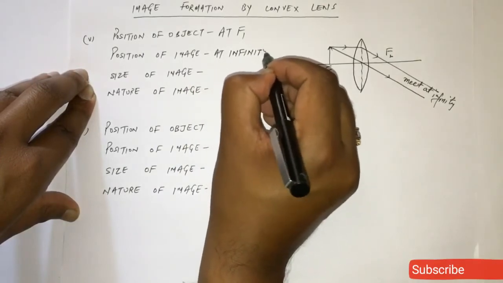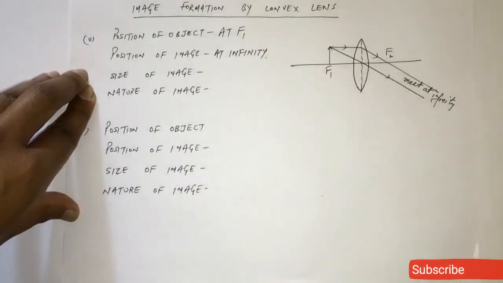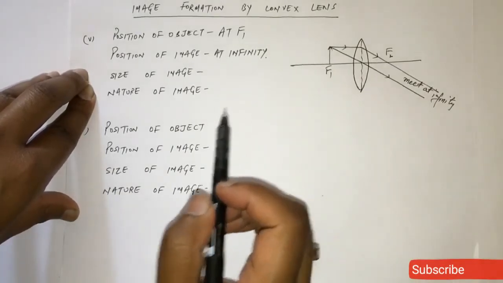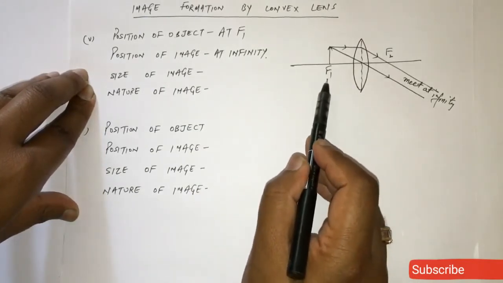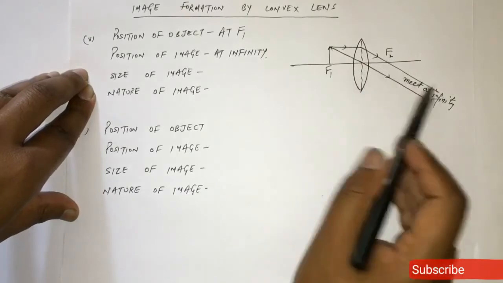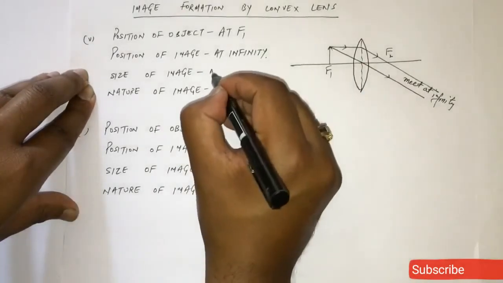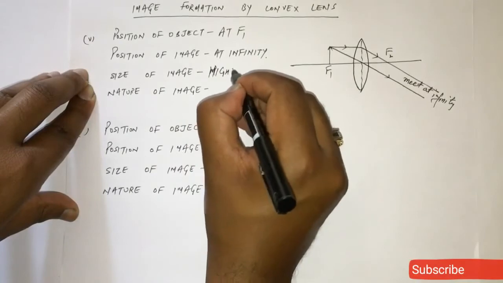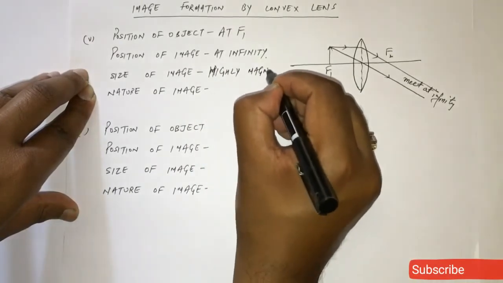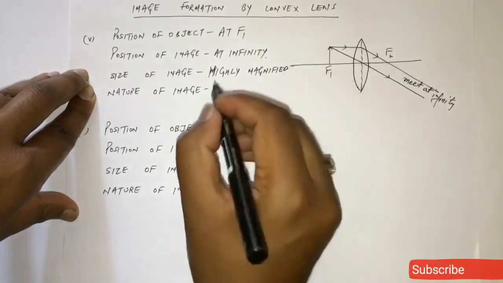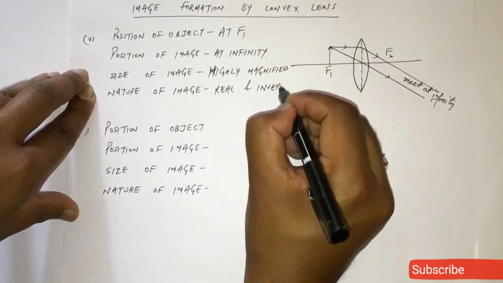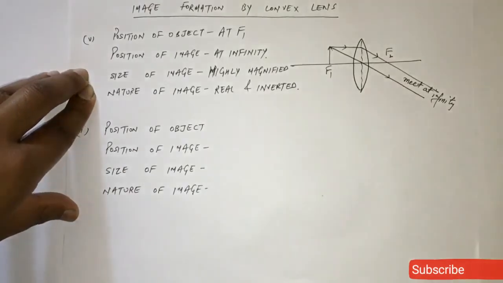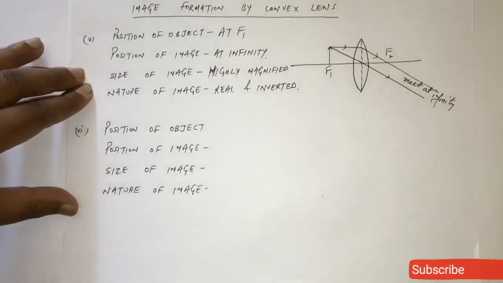It is the opposite case of the first case, that is, if the object is placed at infinity, in that case the image will form at focus. Now if the object is placed at focus, in that case the image will form at infinity. It will be highly magnified. Nature is again real and inverted. Clear?